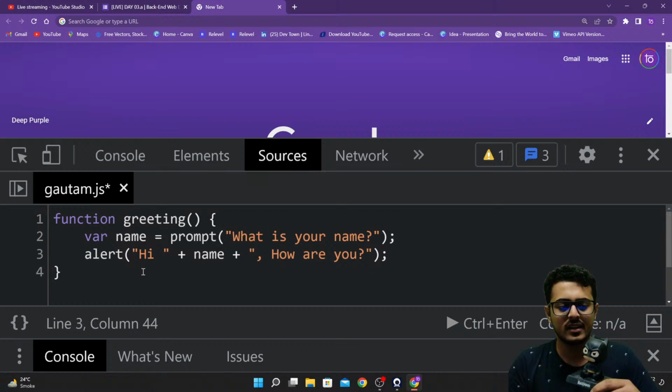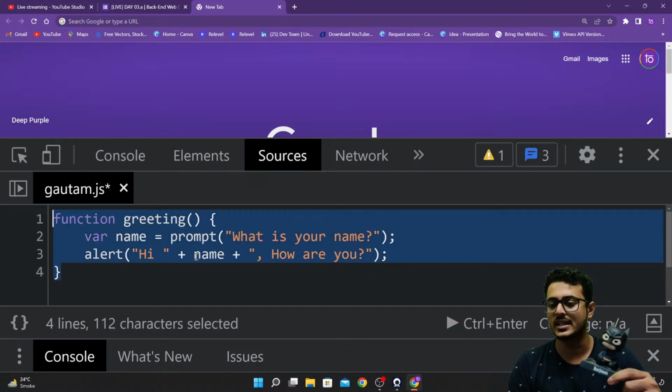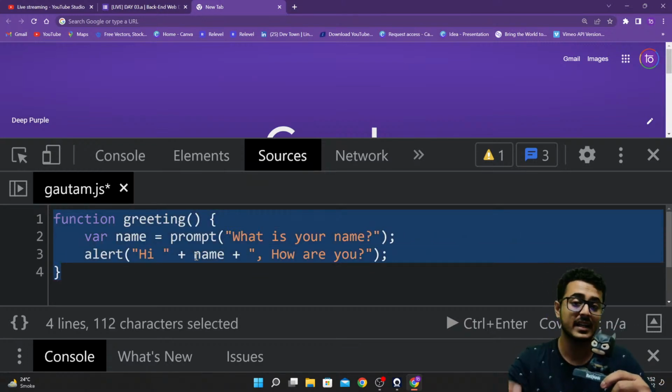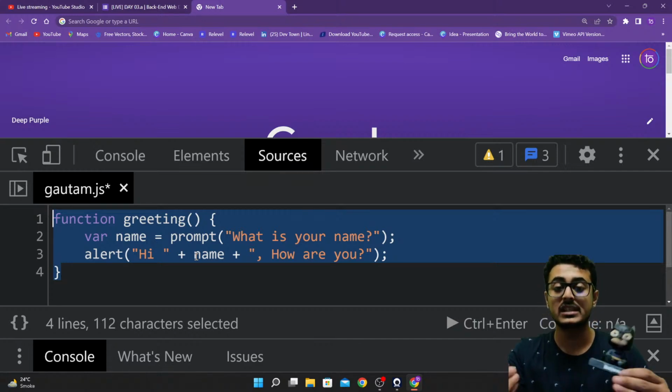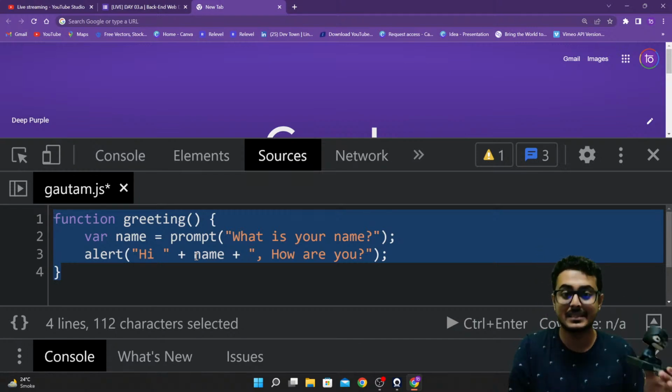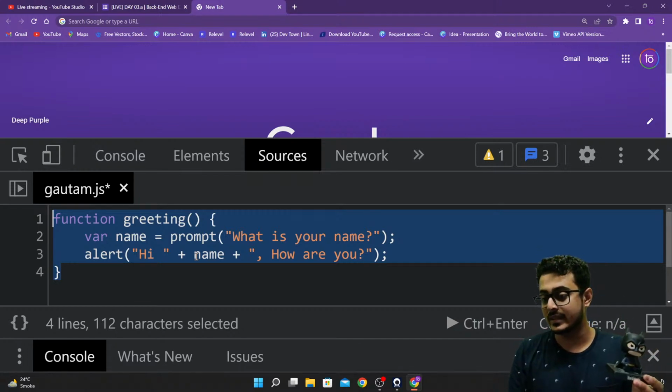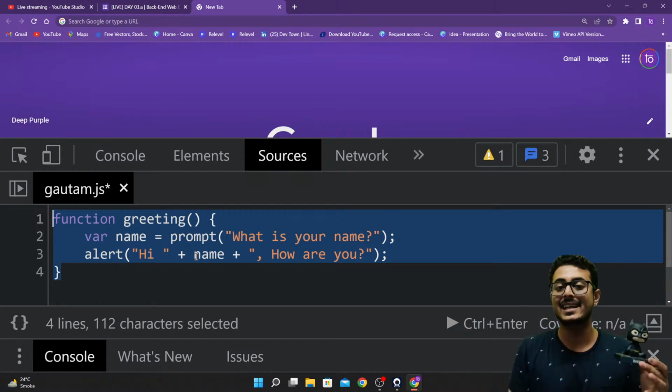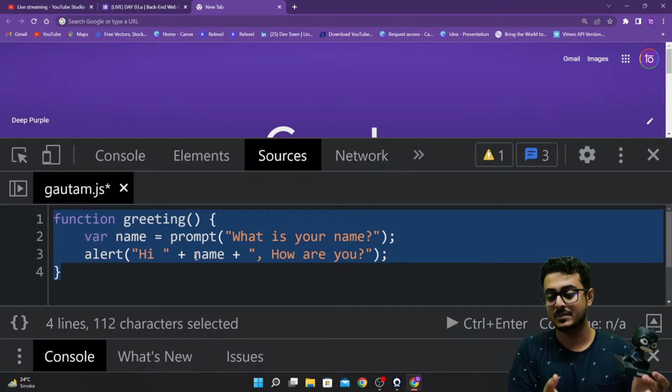This is the same thing that we are doing right over here as well. Here we are creating the function called greeting. We are just defining it, like saying this is Batman. This is greeting. That's it. We aren't doing anything else with it. We're just creating this particular function.